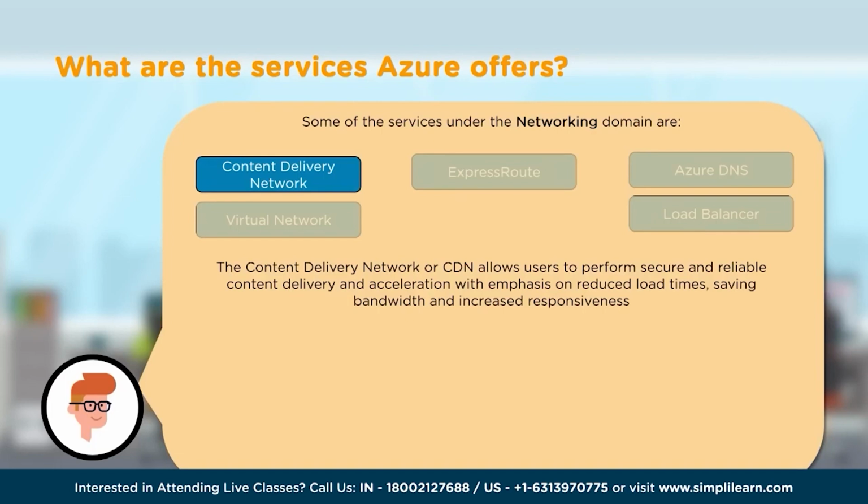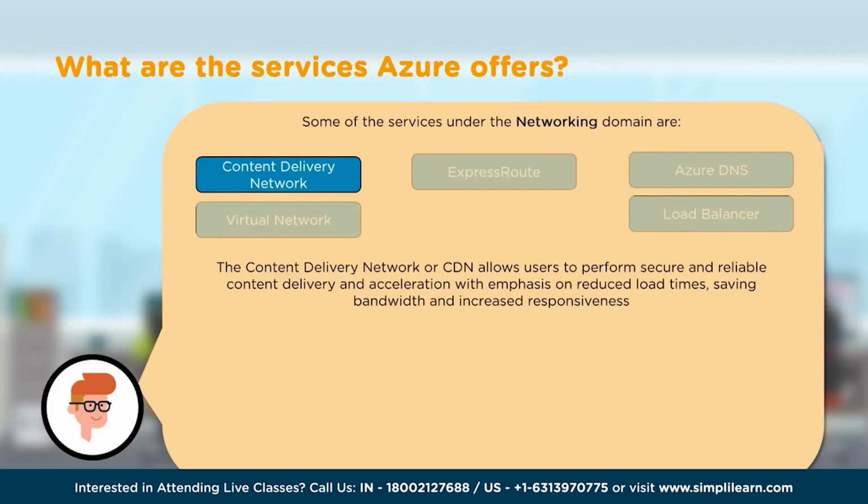Let's expand on this. The Content Delivery Network is actually a distributed network of servers that can efficiently deliver web content to users. Now, CDNs store cached content on global edge servers, also called POPs, point of presence locations, that are very close to the end users, so the latency is minimized. It's like taking a copy of the data or taking multiple copies of the data and storing them in different parts of the world, and whoever is requesting it, the data gets delivered to them from a server which is very local to them.